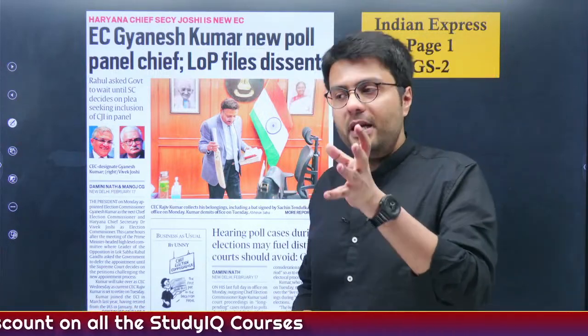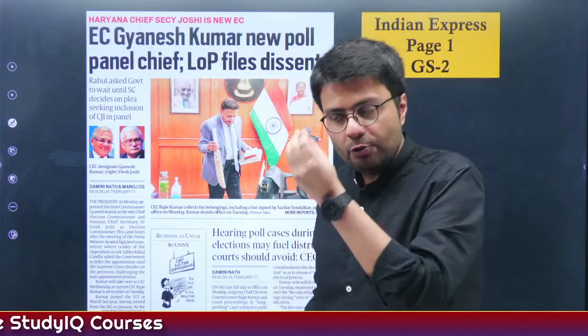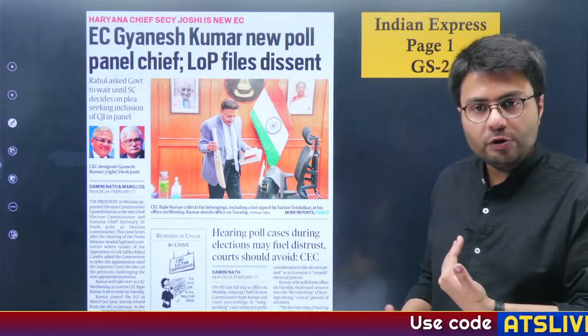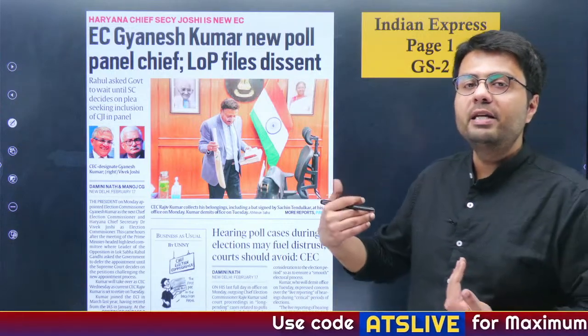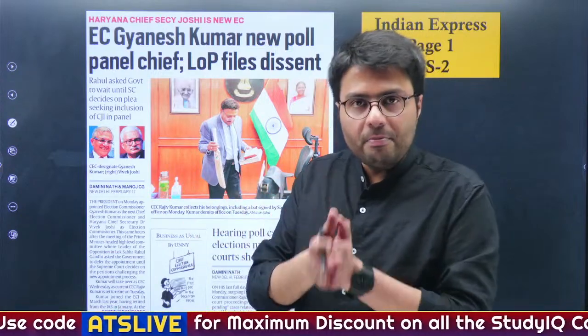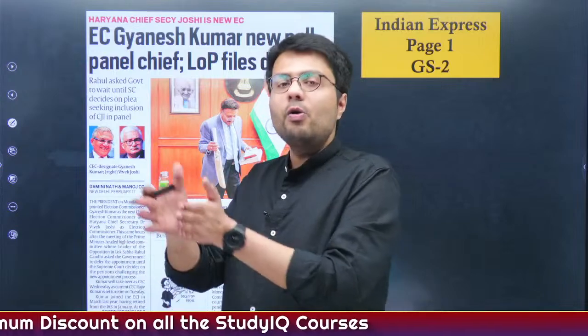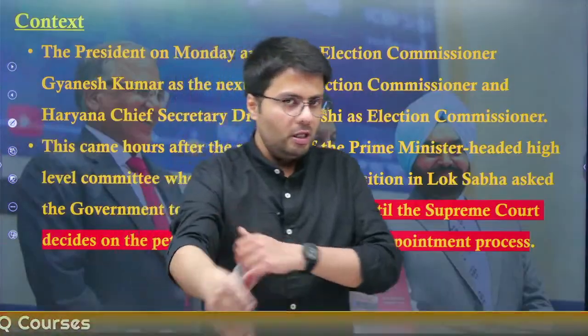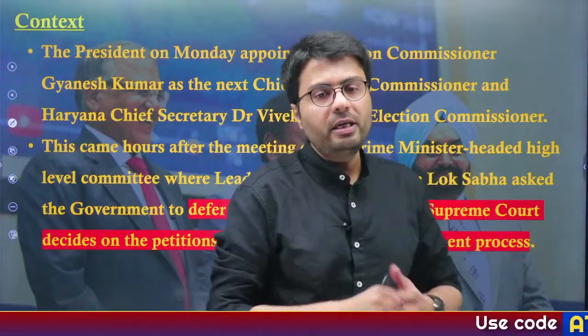This article appeared on the very front page of the newspaper, and it highlights the biggest news event that happened yesterday and appeared in today's newspaper. It highlights that a new election commissioner has been appointed by a panel which includes the Prime Minister, another Union Minister who is the Home Minister, and also the Leader of Opposition. So let us try to understand how the election commissioners are appointed in India.